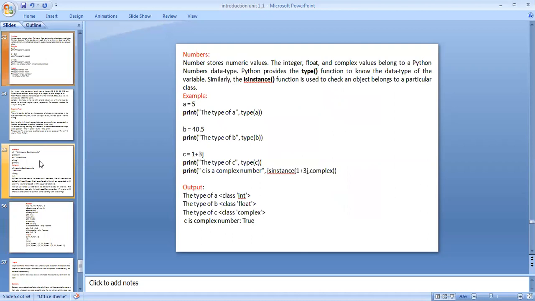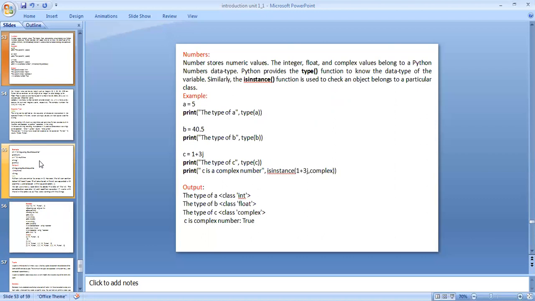First one is the numbers data type. Number stores the numeric values. Integer, float, complex are the values that belong to the Python numbers data type. The numbers data type can be divided into 3 types: integer, float, complex.